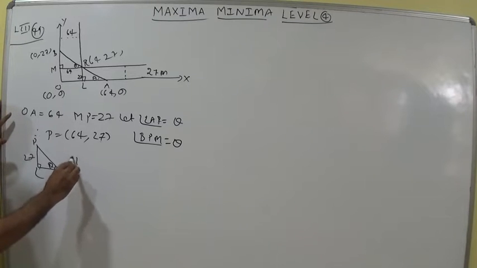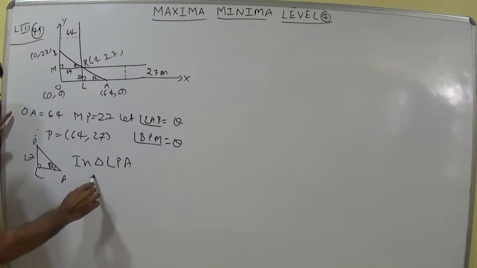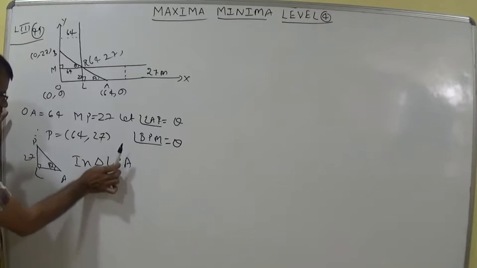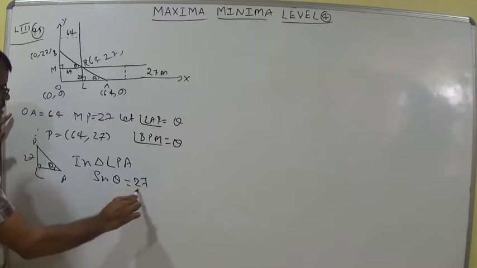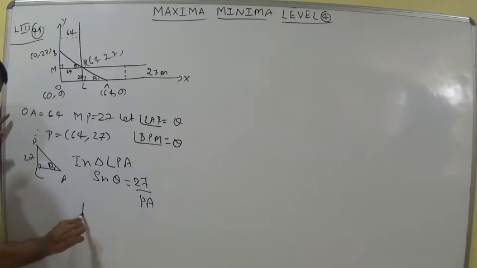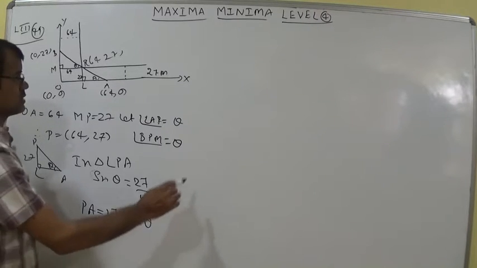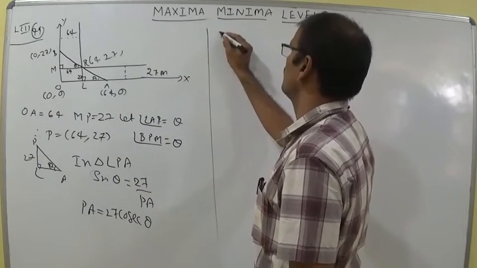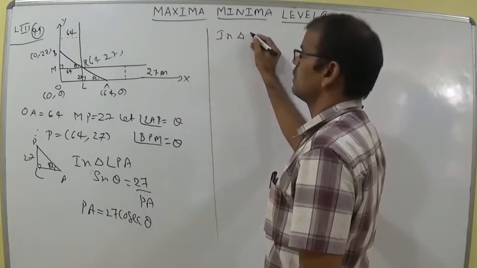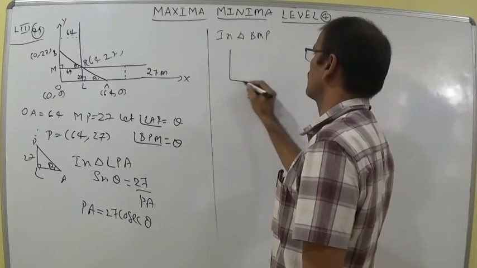In triangle LPA we can write sin theta is equal to 27 by PA. So PA is equal to 27 cosecant theta. Now in triangle BMP, draw the triangle.